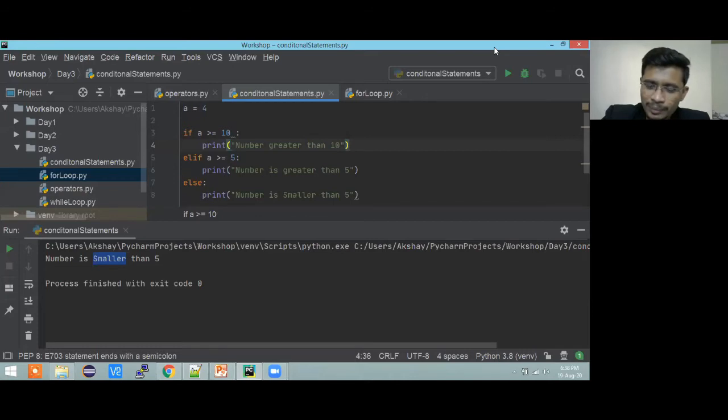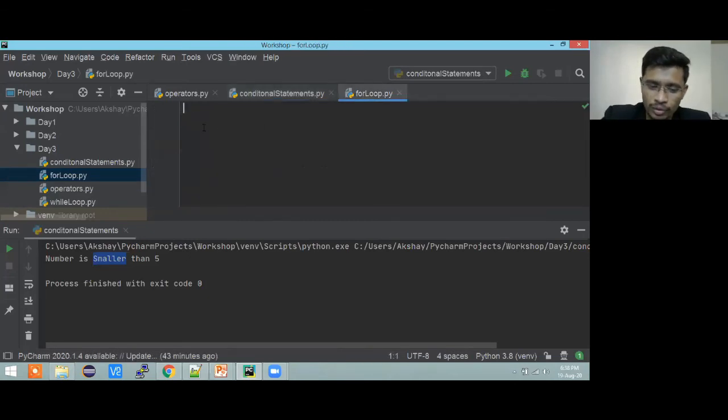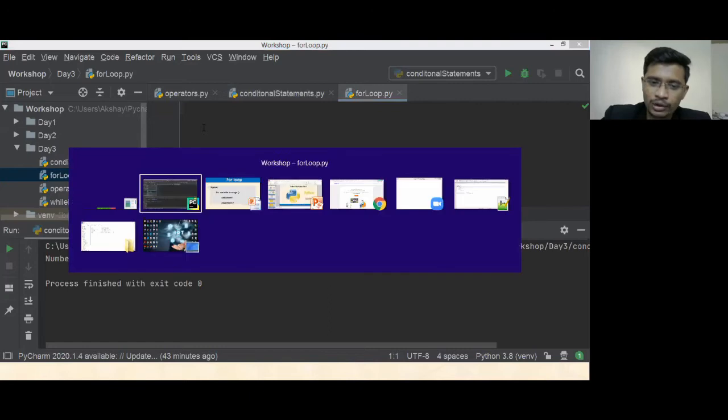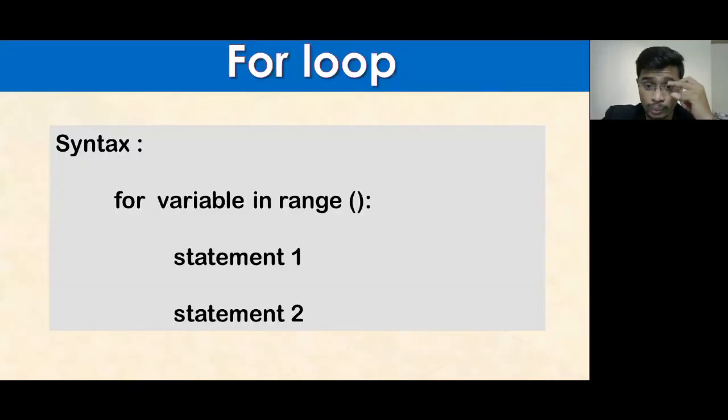For example, in Java, and I was working with Angular actually. So in Angular we used to use a semicolon, and unfortunately I used to put that semicolon in Python as well. So that is not at all right. It will happen for quite some time, but later on you will have a good command over this programming language as well. Only thing required is practice.